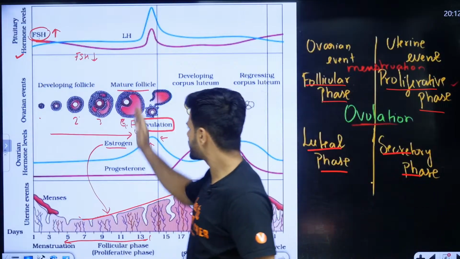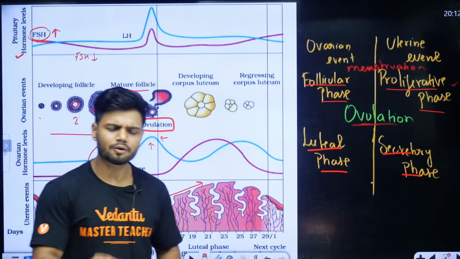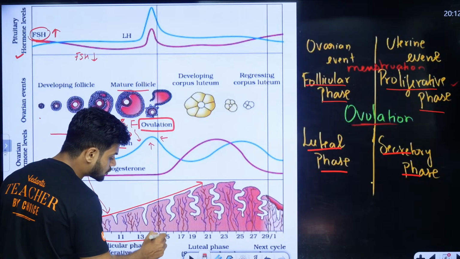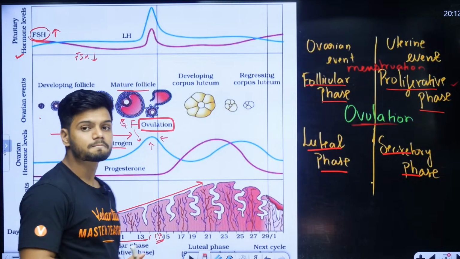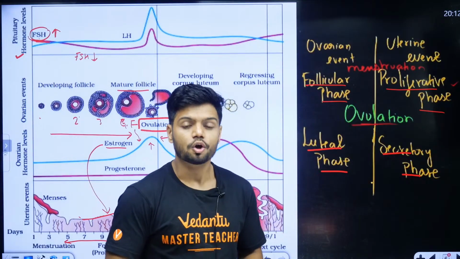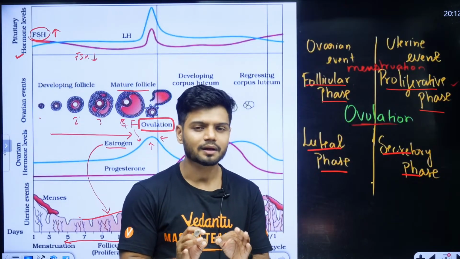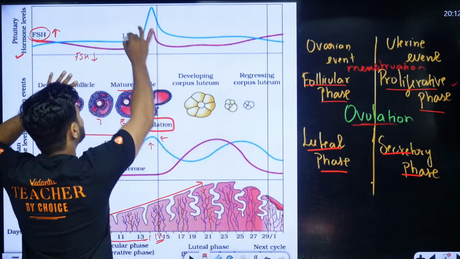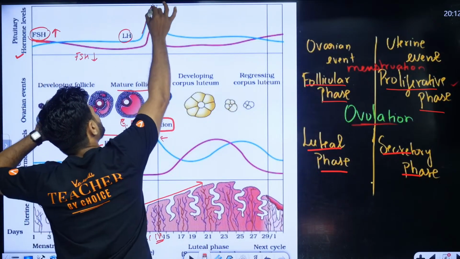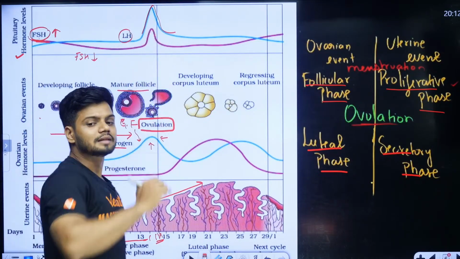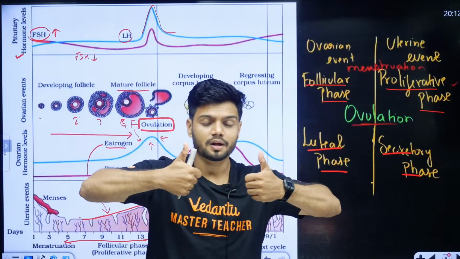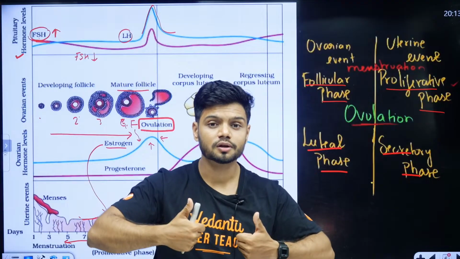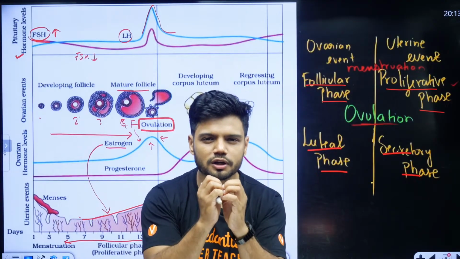Now what happens students? This is over now. I want all of you to understand there is something special on the 14th day. Do you know what exactly happens on the 14th day? There is something called the LH surge. You can see here, this LH hormone increases fully, it goes very high. That is called the LH surge. Because of this LH surge, what happens? The Graafian follicle ruptures.